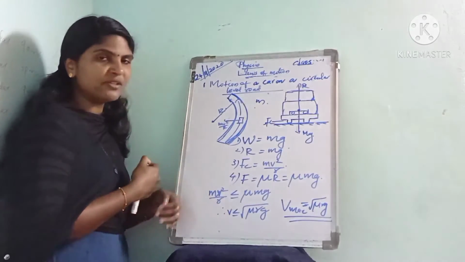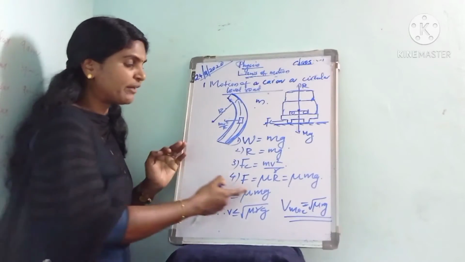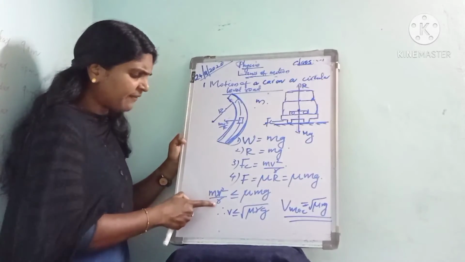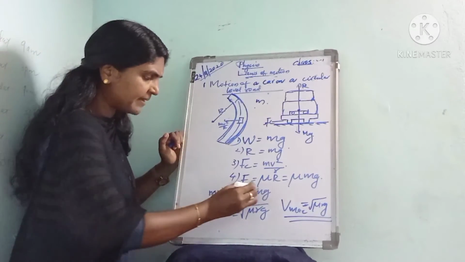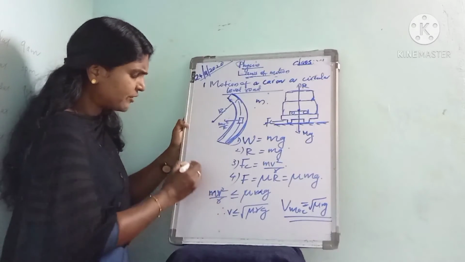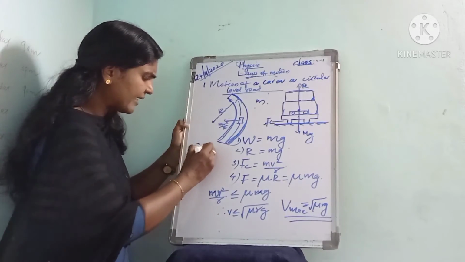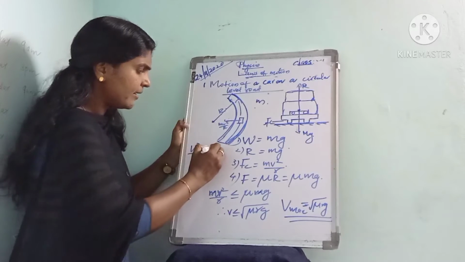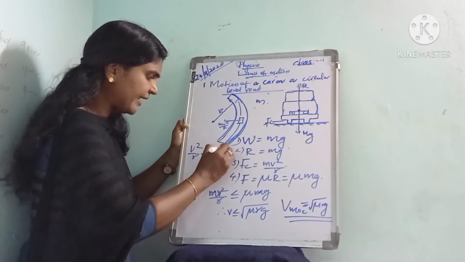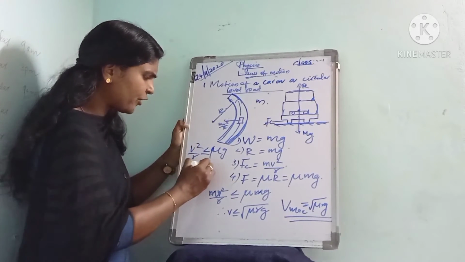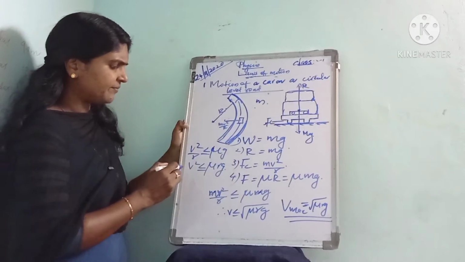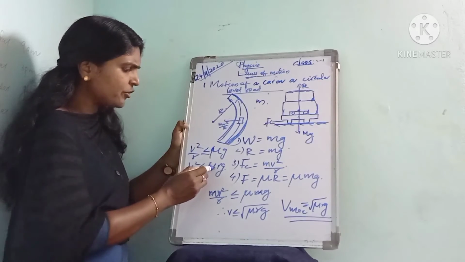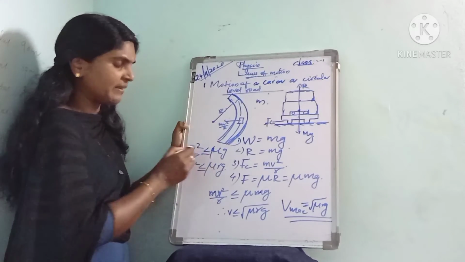The m cancels. Then v square by r is less than or equal to mu g, or v square is less than or equal to mu r g. We cross multiply this.